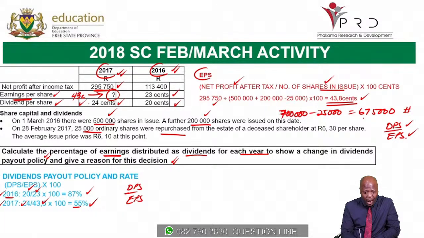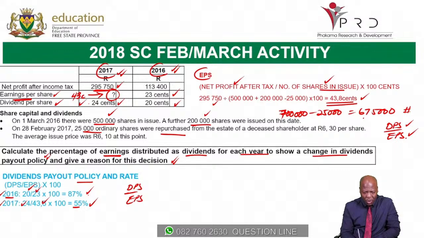This has changed when you come to 2017, because in 2017, the company has now given 55% of their earnings as dividends. So we can see now there's a change in the policy. It shows a change in the dividend payout policy.